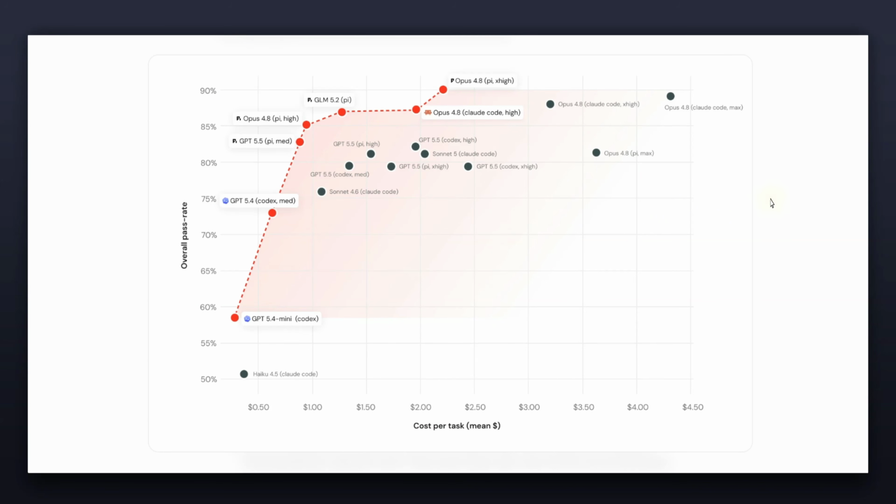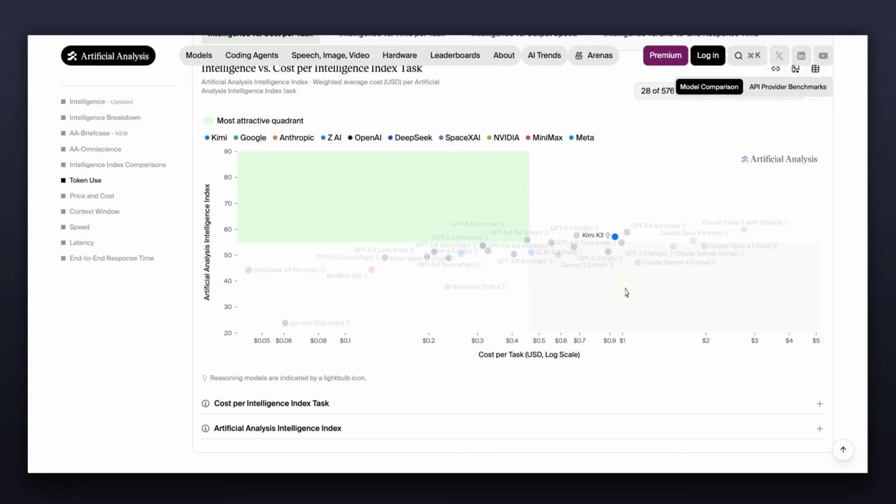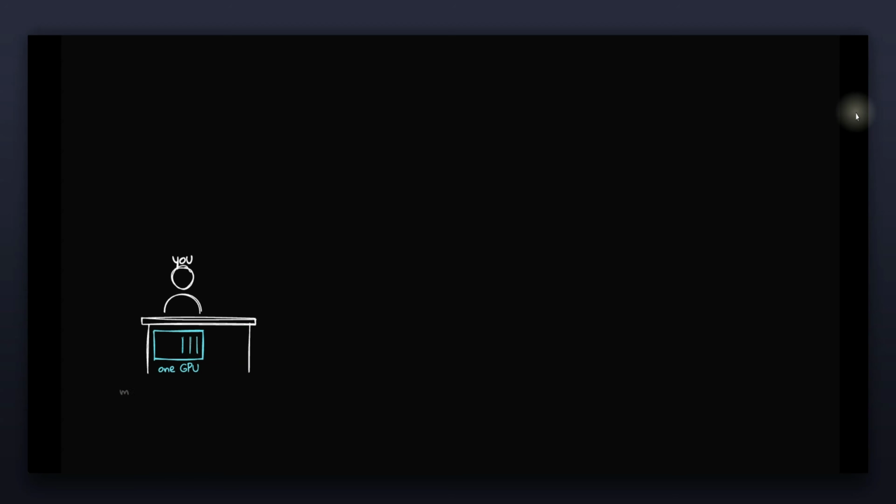So with all the conversation around token maxing and the cost of running these frontier models, it's really great to see that Kimi is actually focusing on token efficiency. This may not be as efficient as some of the other offerings, but directionally it seems like they're doing a really good job. Okay, so what exactly does this mean for you as an end user?